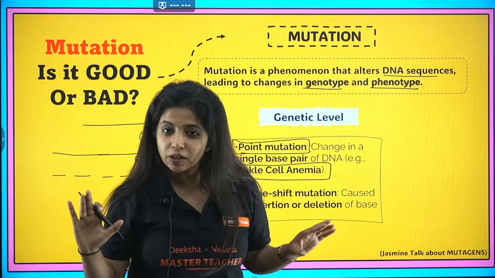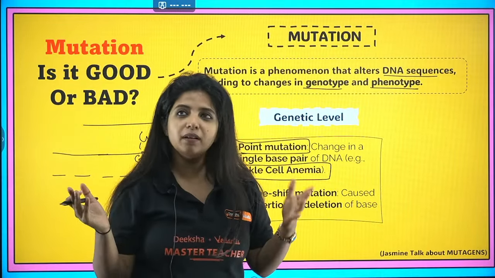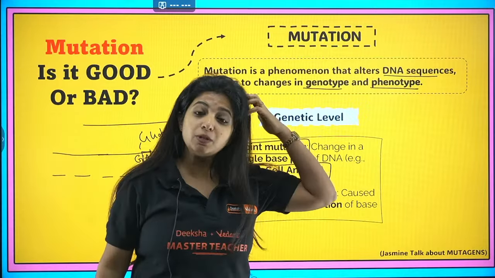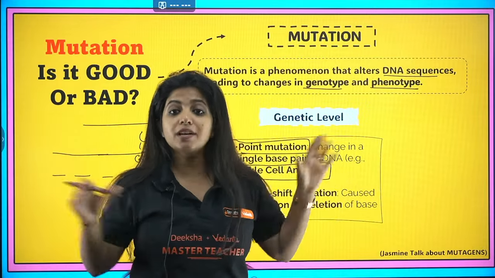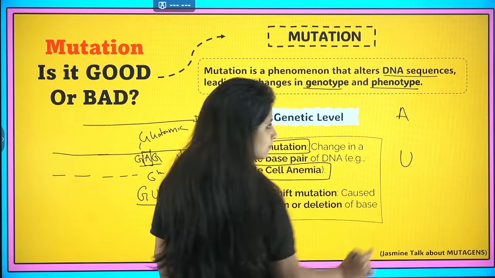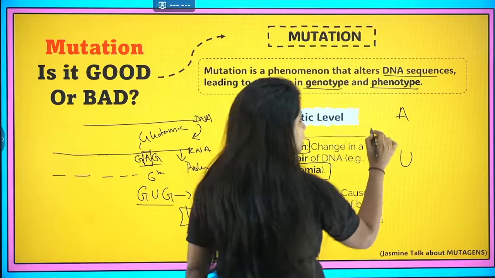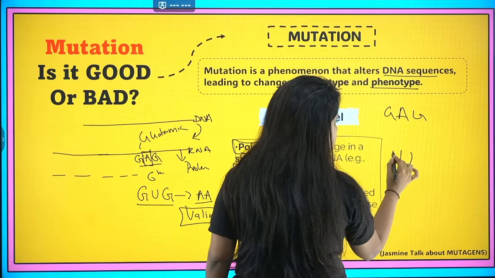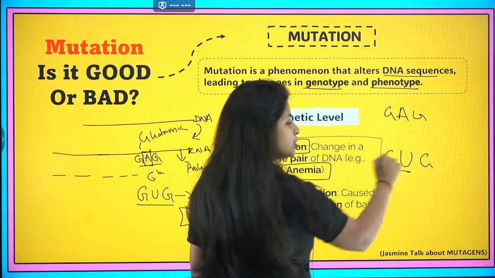And I'll tell you an easy way to remember it so that you never forget. Some people ask, was it GAG first and was it replaced by GUG? Simple. A comes before U in the alphabetical order. So it was GAG first. It is replaced by GUG afterwards.